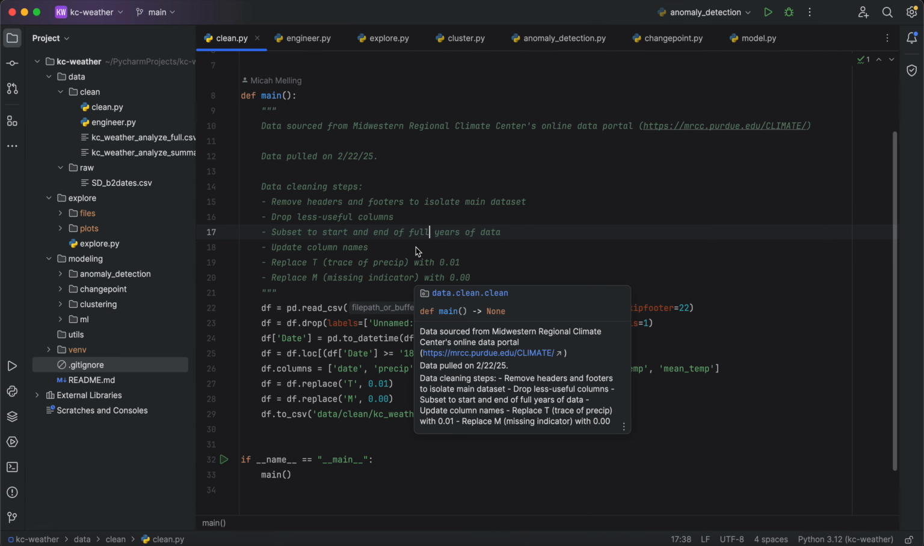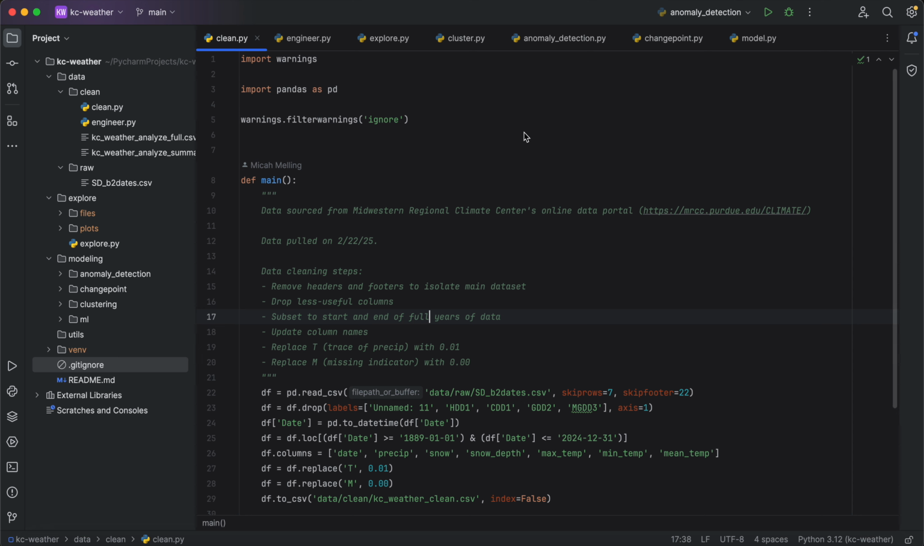All right, let's kind of start walking through some of the data specifically and some of the data cleaning that I did. So the data was pulled from the Midwestern Regional Climate Center's online data portal, and it was pulled earlier this year. So as I'm recording this, as you might have seen on the last document, we are in April of 2025, so I pulled this data in February of this year.